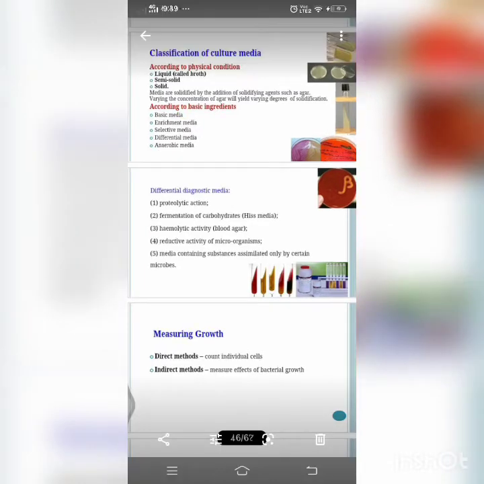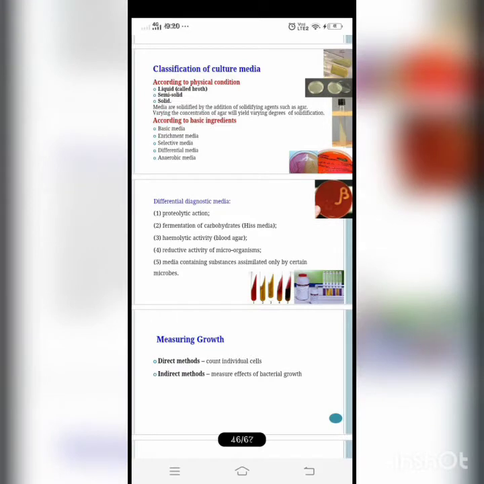By adding 2 to 3% of agar to the nutrient broth, it gives the nutrient agar. As we already know, agar is non-nutrient, so we need to add 2 to 3% of agar to the nutrient broth, then it becomes nutrient agar. It is a simple solid basal media. So the example of a simple solid basal media is nutrient agar.